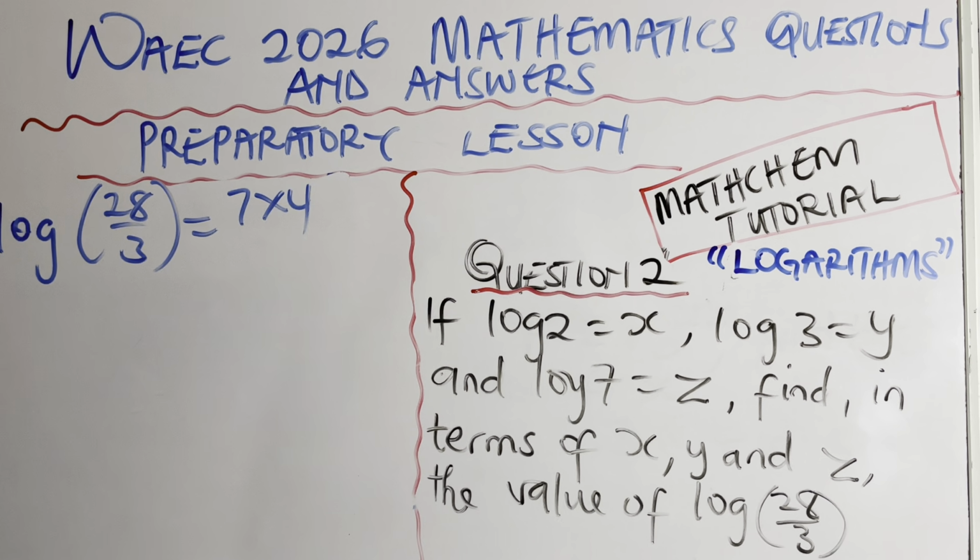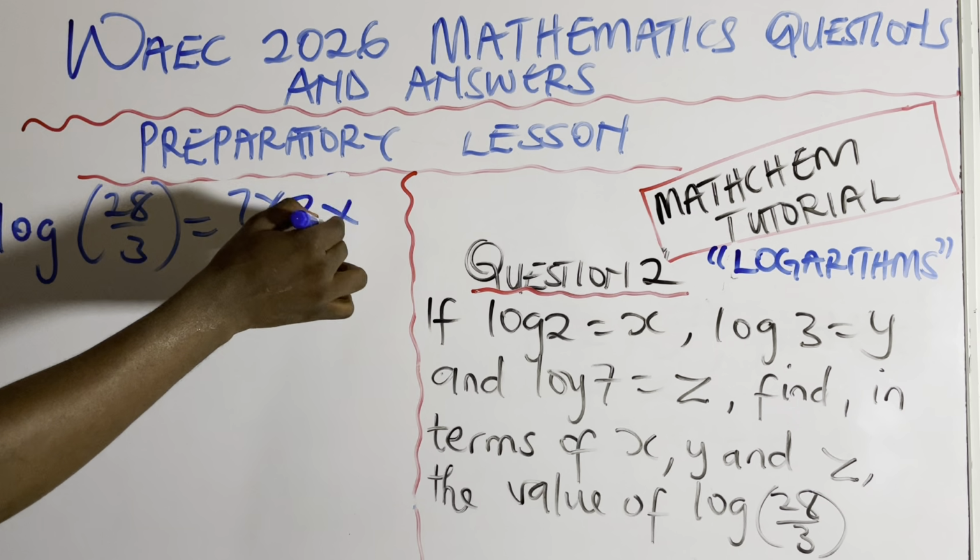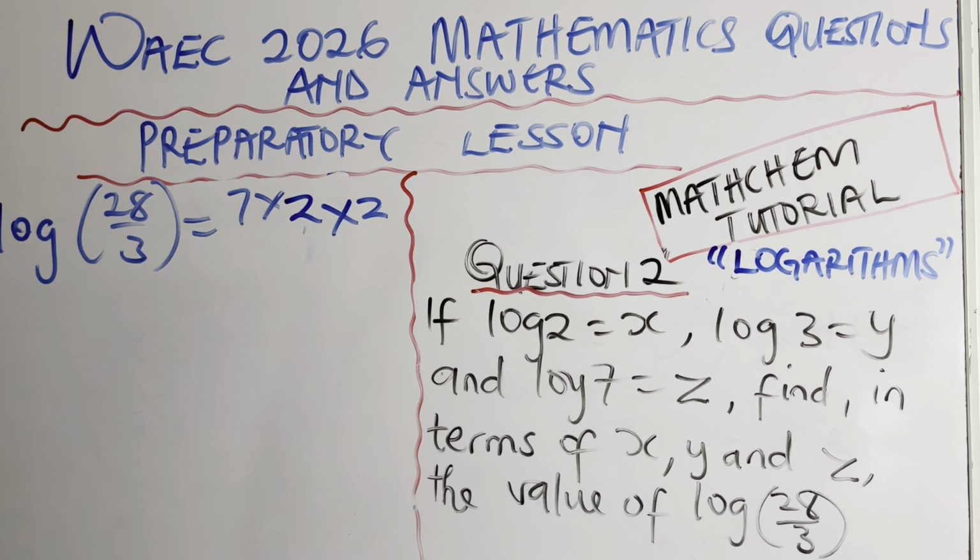Why did I use 7 times 4? 28 can also be written as 2 times 14, which is also 28. But the best thing for me to use, which will make things easier, is 7 times 2, which is 14 times 2. Yes, this is the best way to write it.